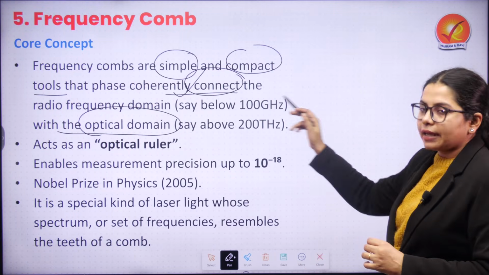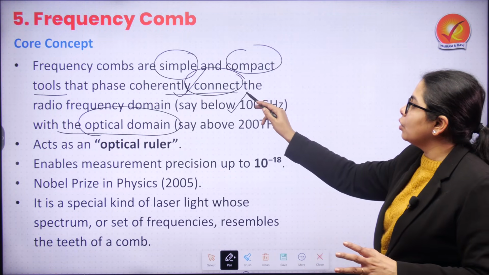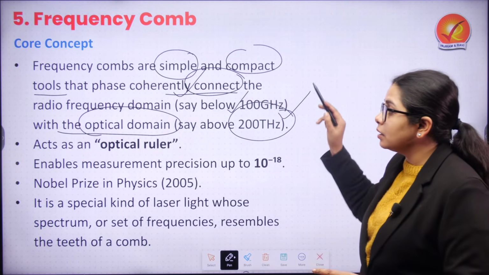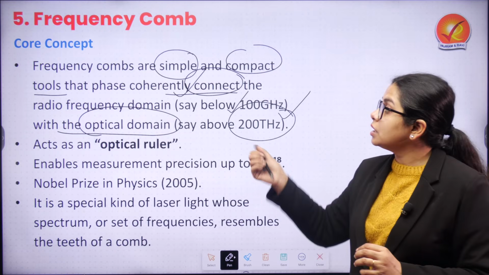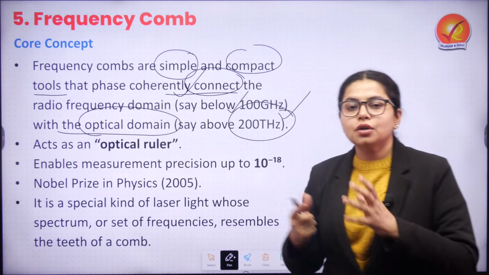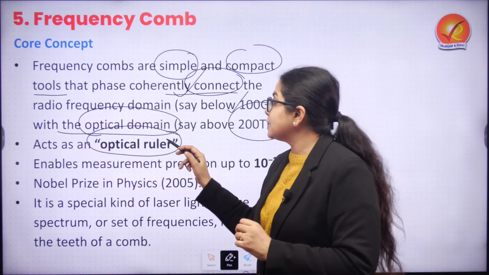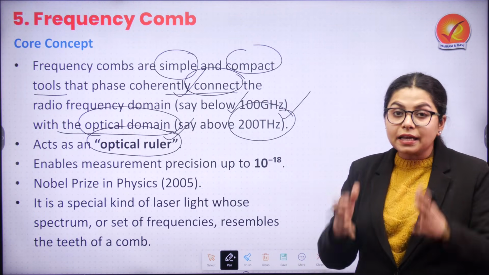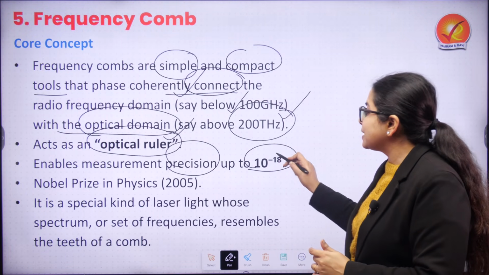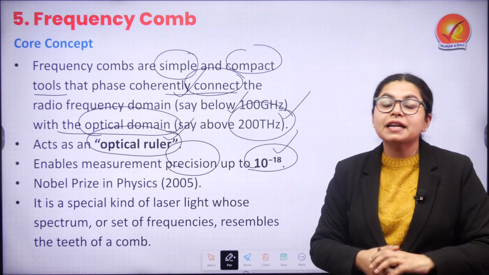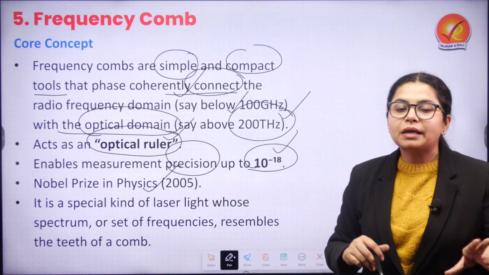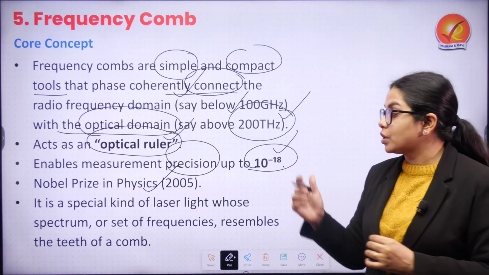Let's say, for example, there is a frequency below 100 gigahertz and there is one above 200 terahertz. The coherent connection that will be made between them is known as a frequency comb. That is why it is known as an optical ruler. It enables measurement to a precision of up to 10 raised to minus 18, and this was the reason that the Nobel Prize in Physics was awarded back in 2005. Can you tell me in the comment section to whom this prize was given?